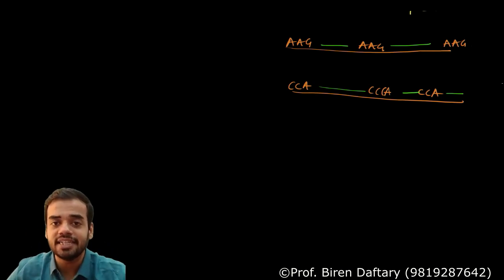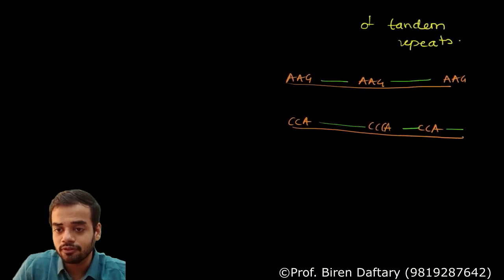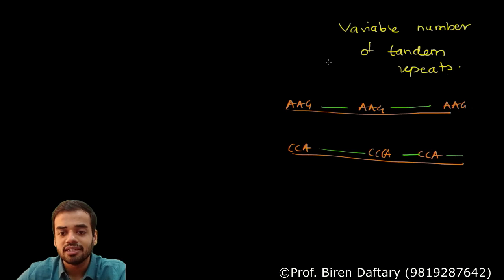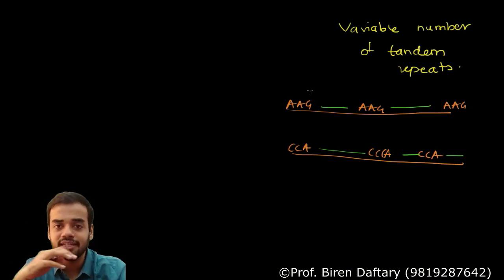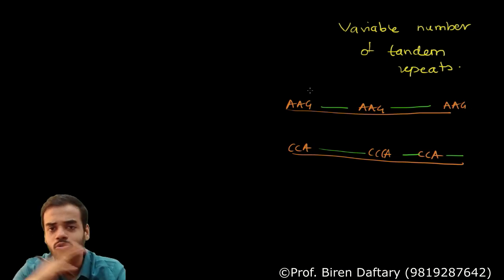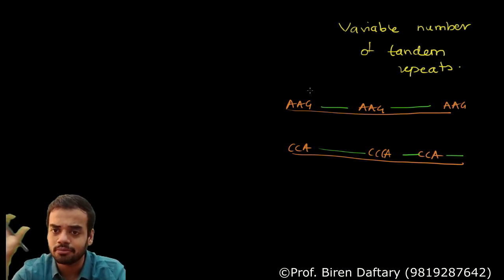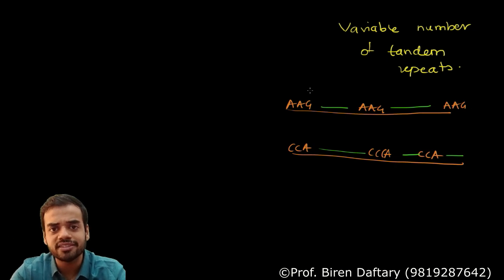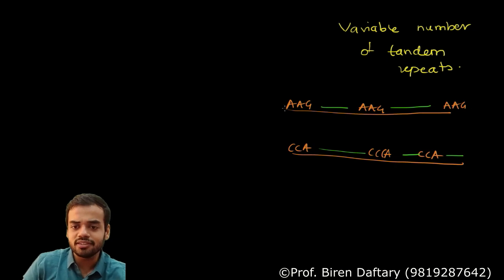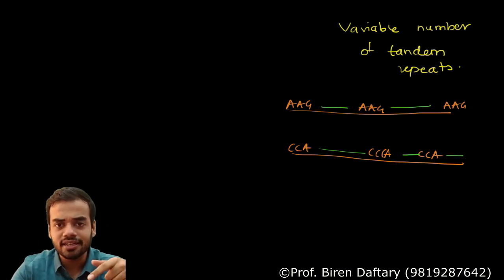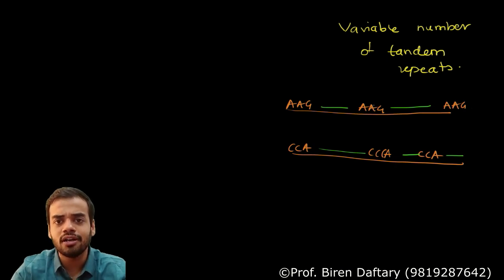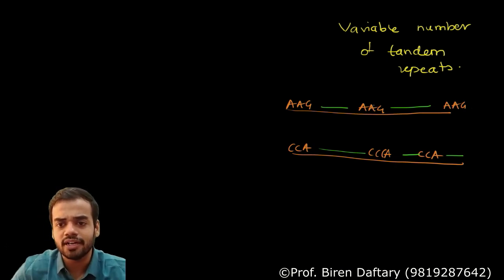Now what is VNTR? I told you the full form. The full form is variable number of tandem repeats. Variable number means what? These sequences can vary in number. They can be 100, they can be 90, they can be 60, 70, any number. No rule that they have to be this many in number. Tandem repeats, tandem is random, occurring anytime. Repeats means it is repeating. So these sequences which are repeating randomly with any number are called variable number of tandem repeats.